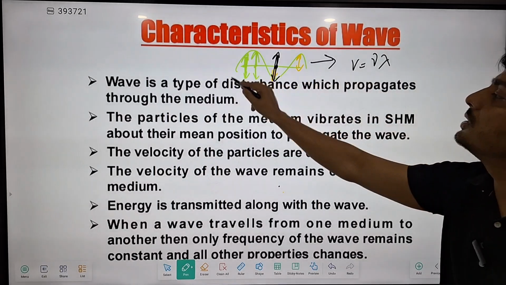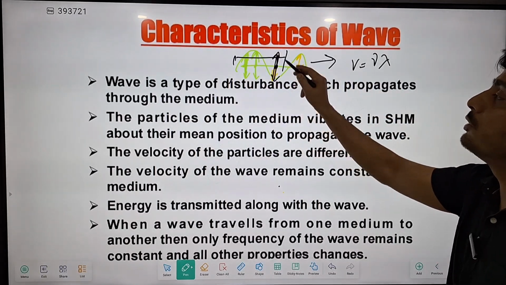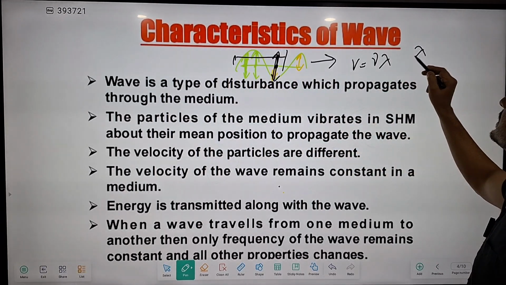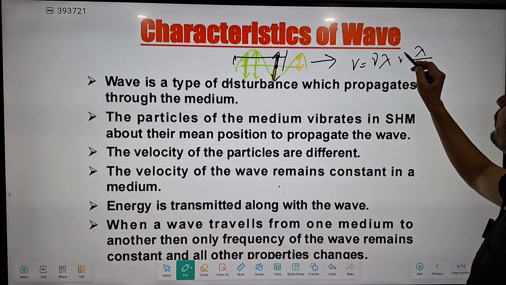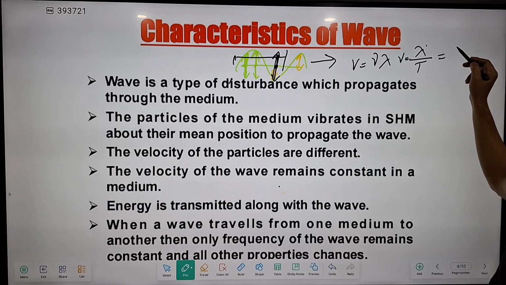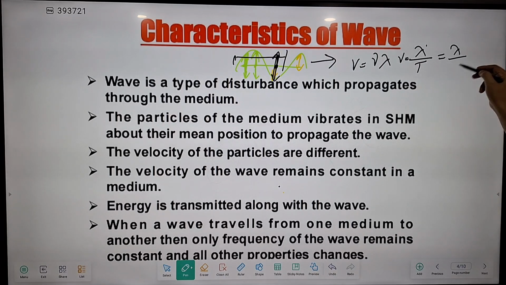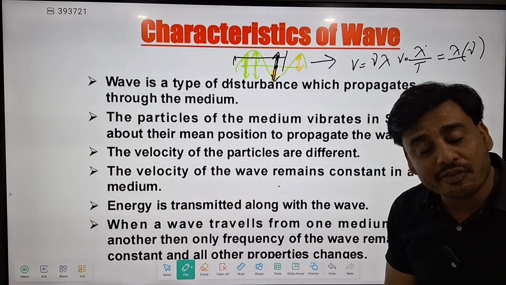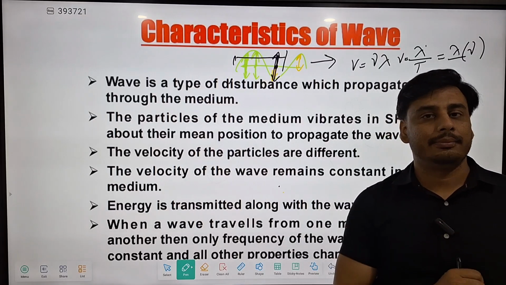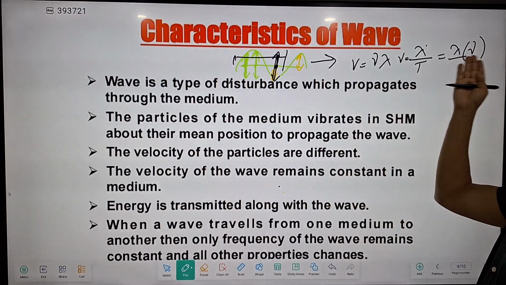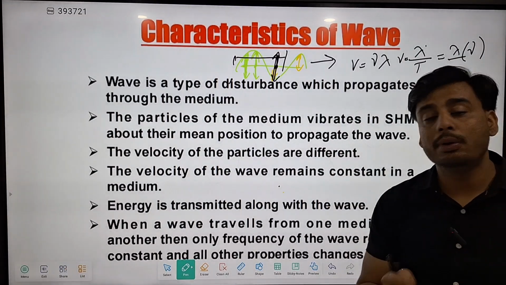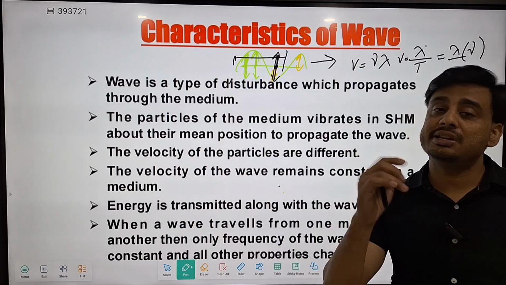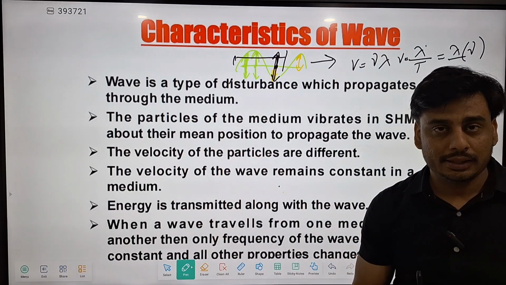Because if you consider the distance from here to here, this will be lambda. So distance lambda is traveled in time T. So velocity will be lambda by T, and 1 by T is nothing but the frequency nu. Directly we can write here nu. So wave velocity is constant for a wave in a given medium, because it is a product of lambda and nu. But particle velocity is different for each particle.